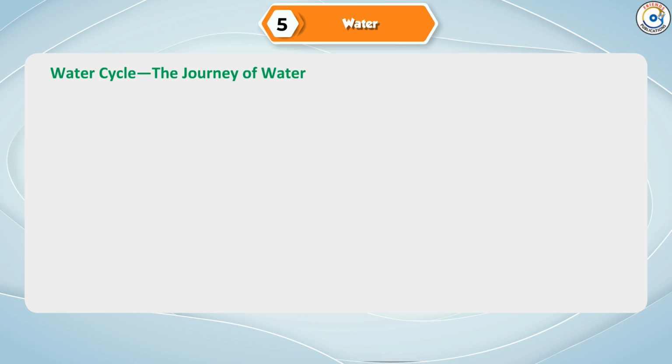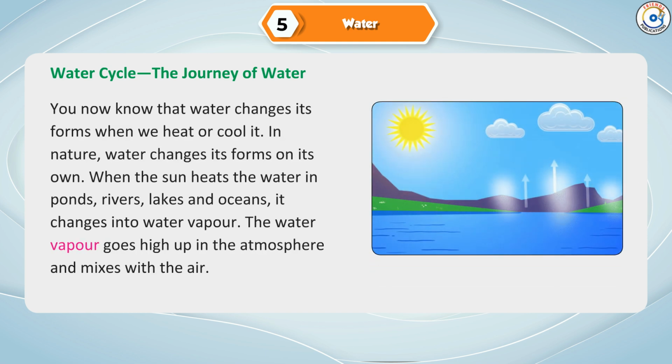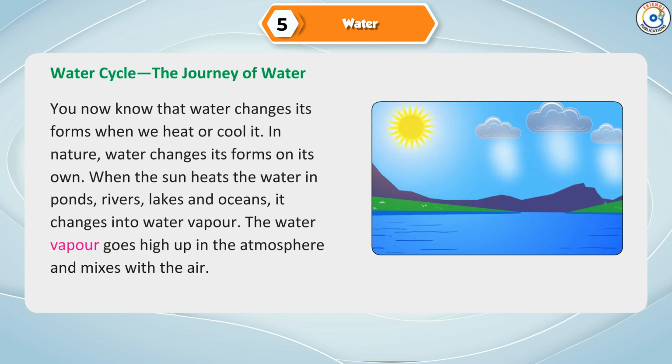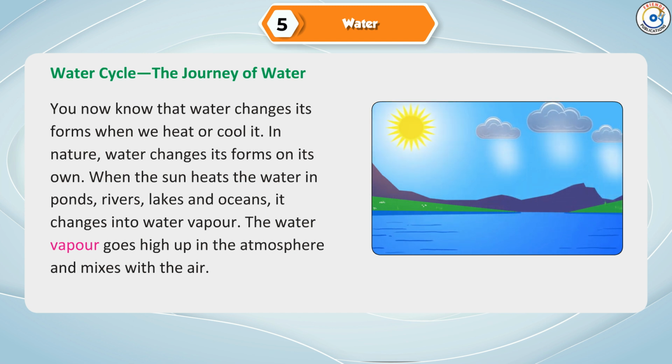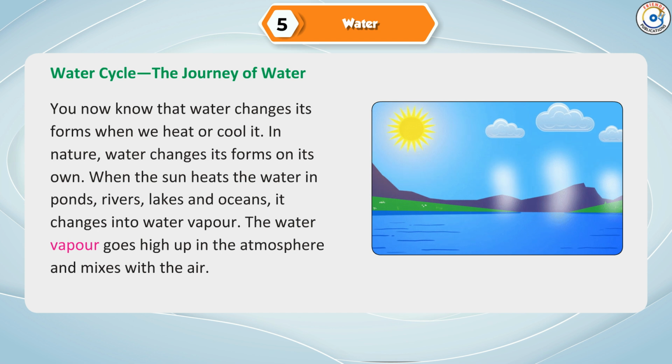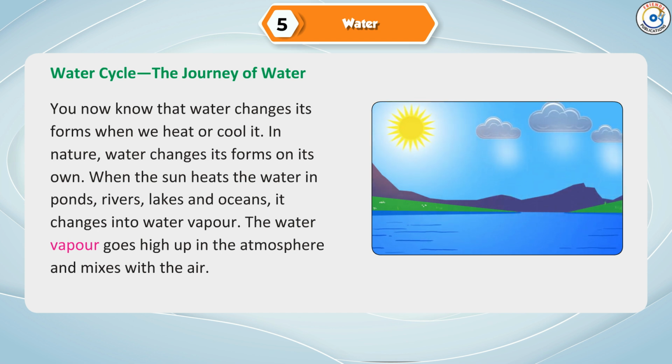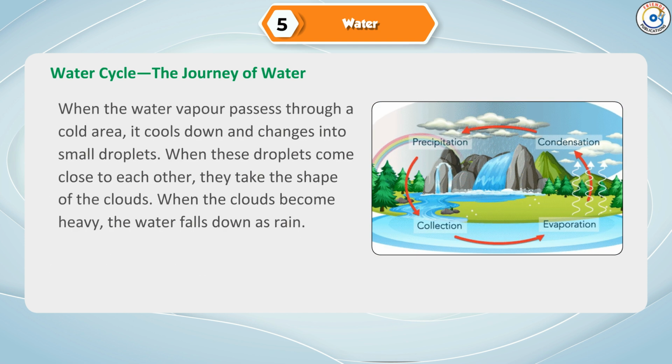Water cycle, the journey of water. You now know that water changes its forms when we heat or cool it. In nature, water changes its forms on its own. When the sun heats the water in ponds, rivers, lakes and oceans, it changes into water vapor. The water vapor goes high up in the atmosphere and mixes with the air.